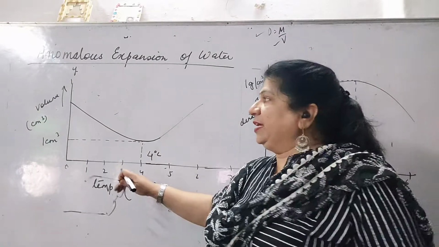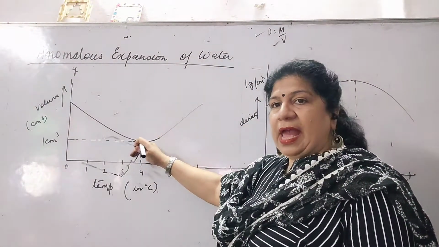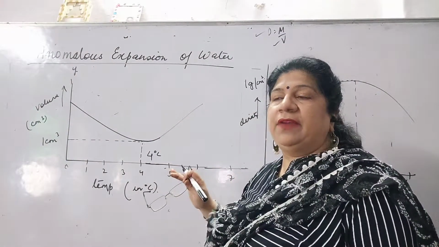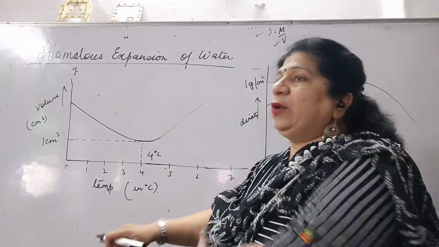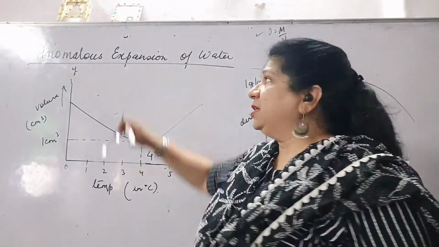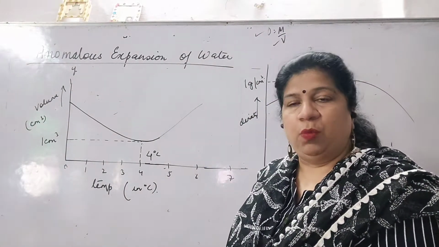From 0 to 4 degrees centigrade, what you see, the volume is decreasing, and after that it is increasing when you are again giving it more temperature, which is quite contrary to the other material or other liquids, you can also say. So hence it is known as anomalous. Anomalous means a typical behavior of water.